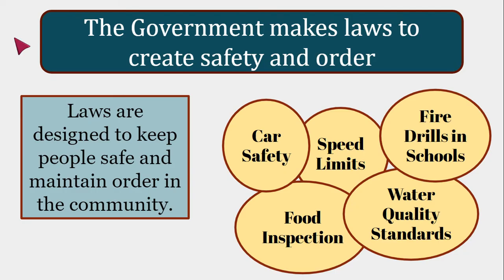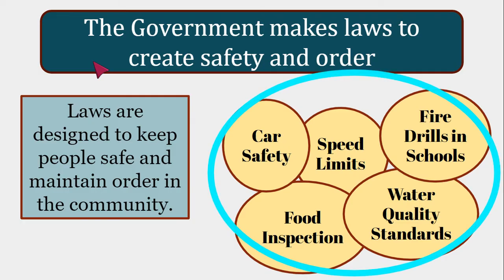We are required to practice fire drills in schools. That is a law, and it's designed to make sure that if there was an event of a real fire, we would be kept safe. These are just some of the laws that the government would work on in order to create that safety and order within our community. Go ahead and jot these down in your Government Makes Laws to Create Safety and Order section of your notes.